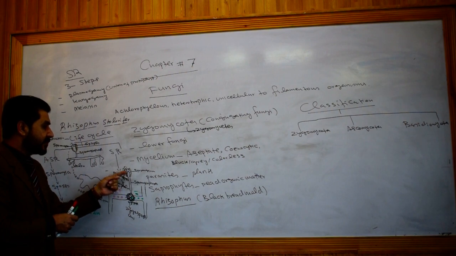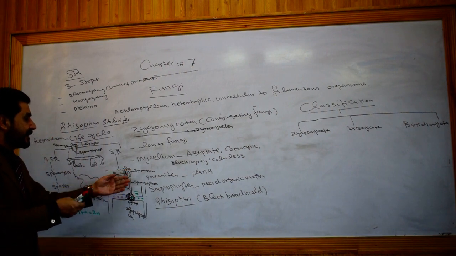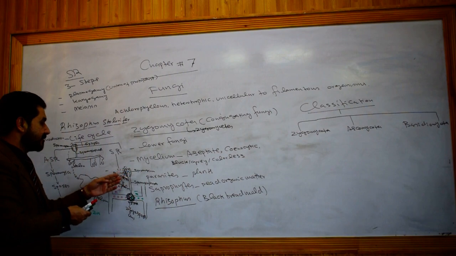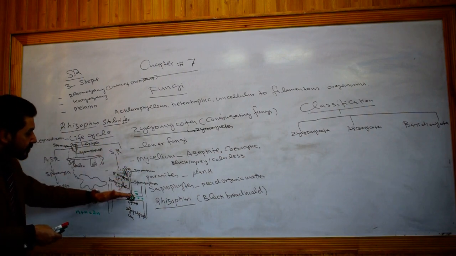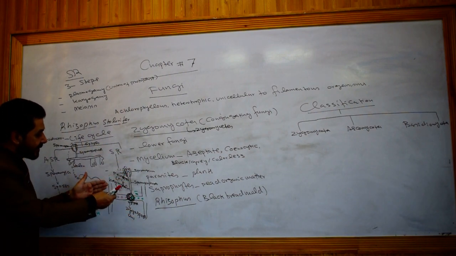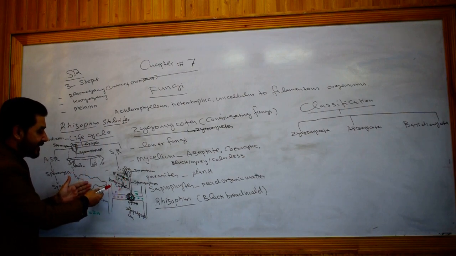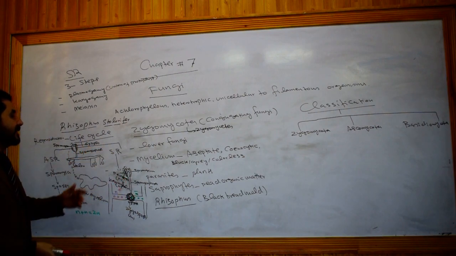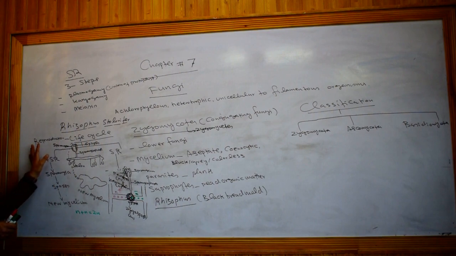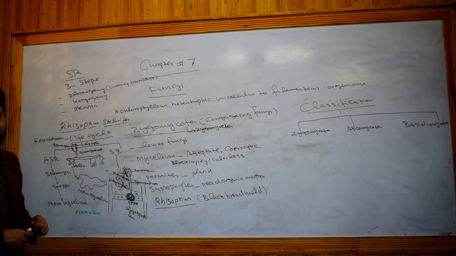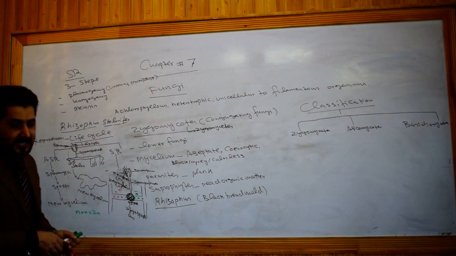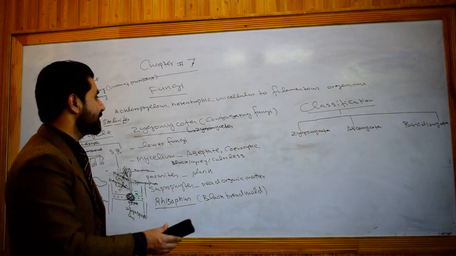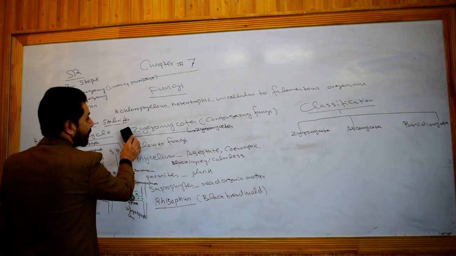After maturation, these spores will be liberated after the rupturing of the sporangium, and spores will fall on a suitable substratum, then germinate to produce a new mycelium to repeat its life cycle there. And in this way, reproduction in Rhizopus stolonifer will be completed. So this is all about the zygomycota. I hope you understand zygomycota properly.